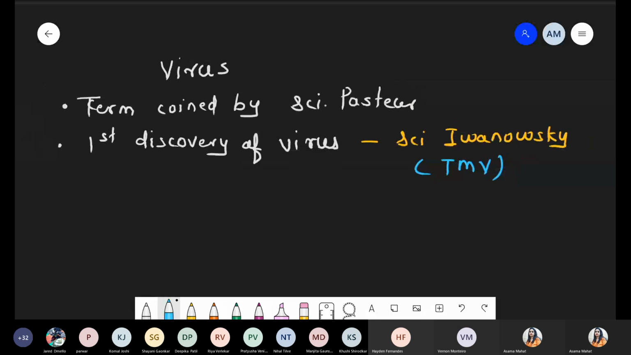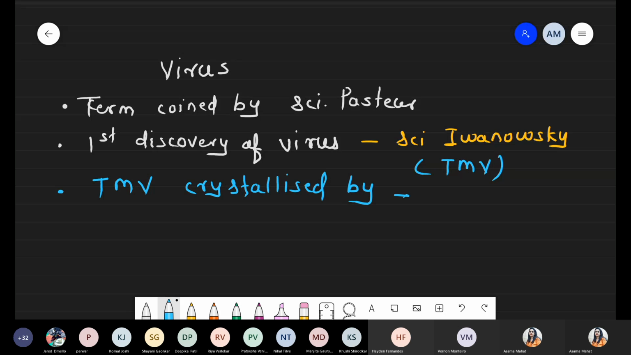Now, second point: after the discovery of tobacco mosaic virus, TMV was crystallized, converted into crystal form. So the next point: TMV was crystallized by scientist Stanley.